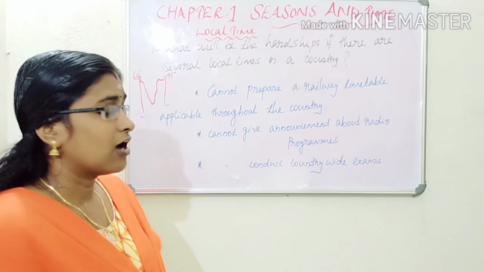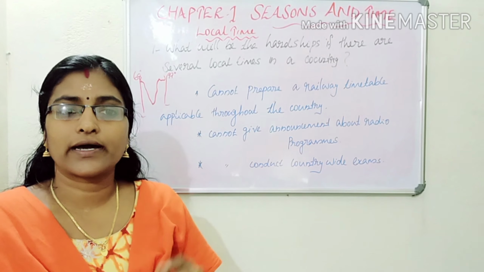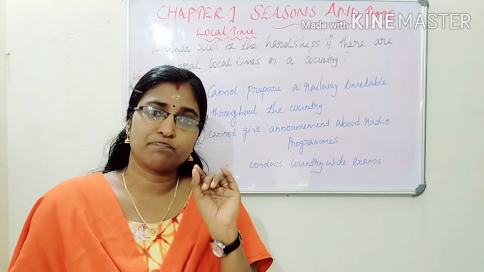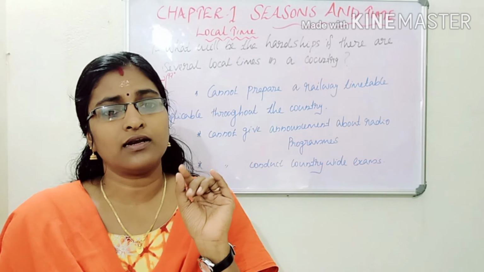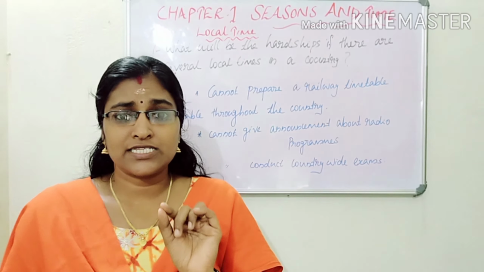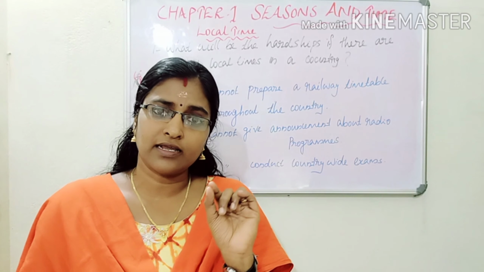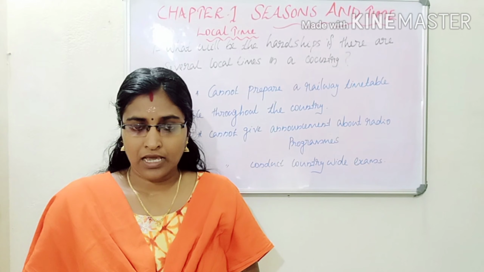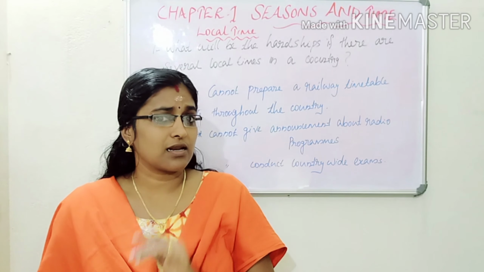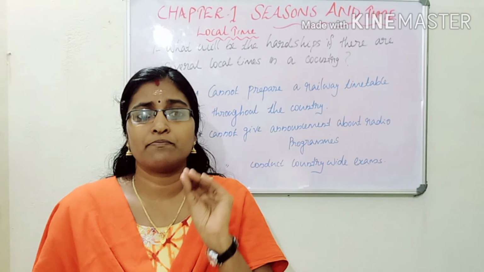Listen my dears, our first part is local time. What is local time? The time estimated at each place based on the position of the sun is termed as local time. The local time would be different at each longitude. Last class we discussed longitudes: different longitude, different time.